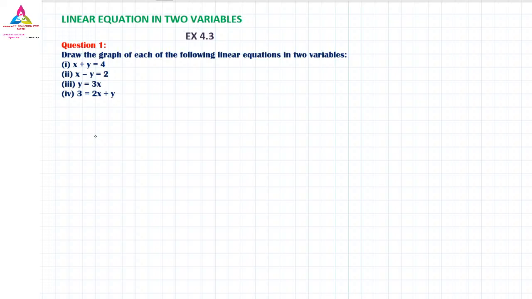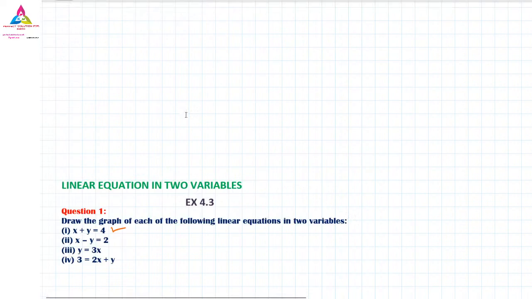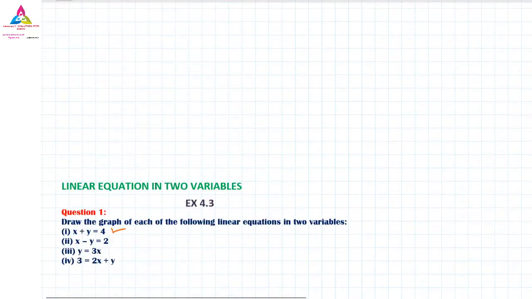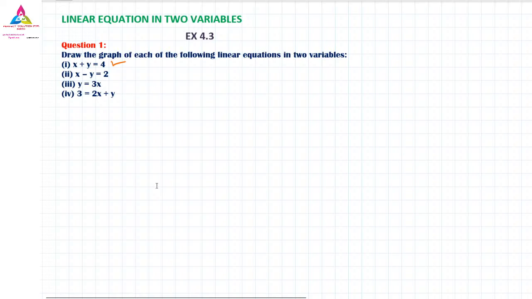The question was x plus y is equal to 4. You have to draw the graph for x plus y is equal to 4. That is the homework question I gave you. Before going to that, first we will see how to draw a graph. Before drawing a graph, we have to find the x and y values.